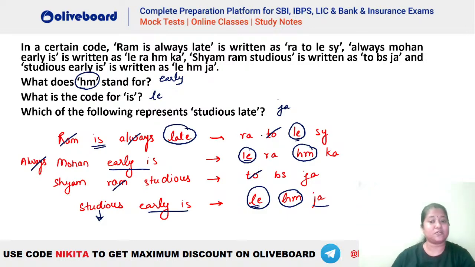Similarly, you can see Ra is here and Ra is here. That means Ra also cannot be for late. Ra will not be it, Mudit, because if Ra were late, late should have been there in the second also, since Ra is there in the second also. So Ra cannot be the one. You can see it has to be SY. So SY will be the one for late. So it will be JA SY. Are we clear everybody? So this will be the answer to the 3 questions.